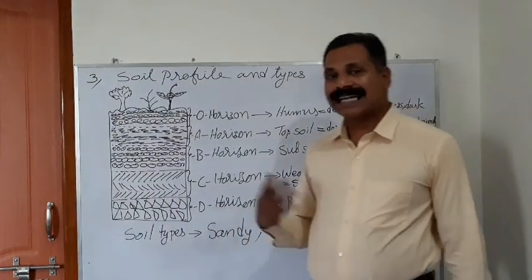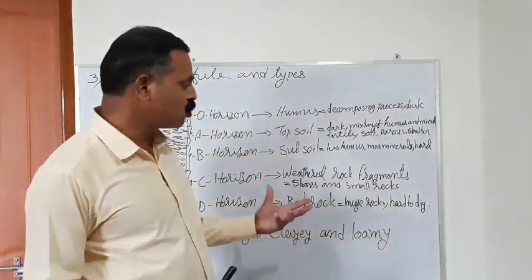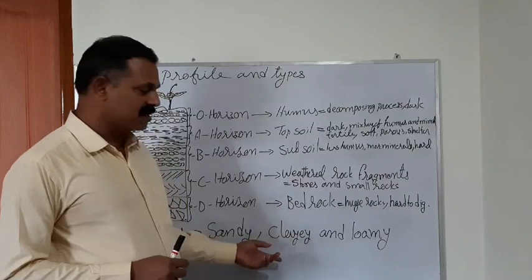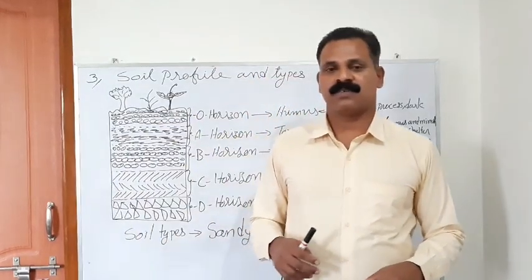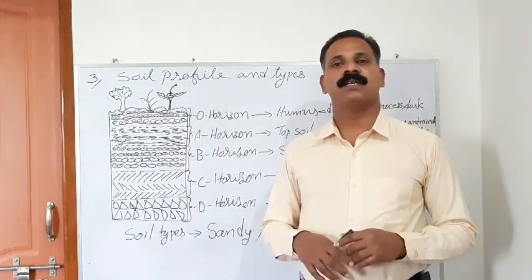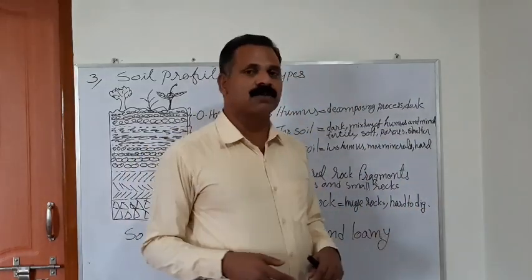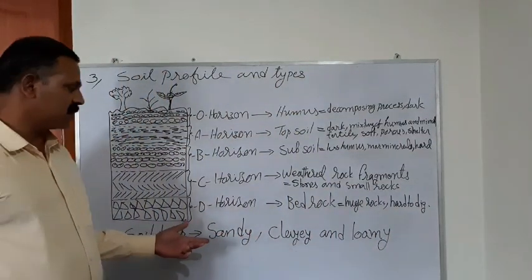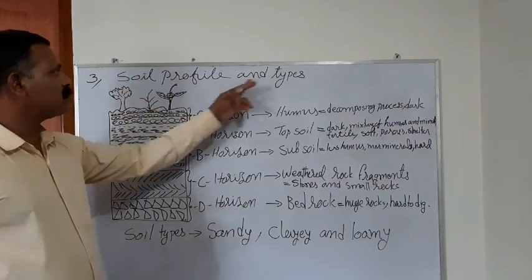Another is clay soil. Clay soil has very fine, minute particles of soil, very small particles, with less humus. And the last one is loamy soil. Loamy soil contains a mixture of both sandy and clay soil, and is also filled with a very good amount of humus and other manures. Such a type of soil is called loamy soil. So these are the three types of soil, based on their different characteristics. So this is the total profile of soil.